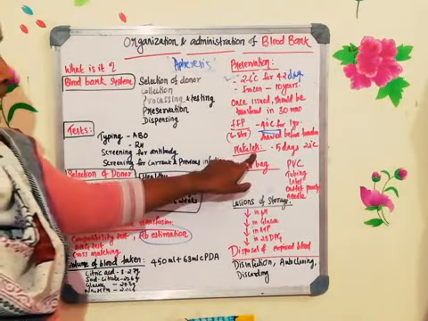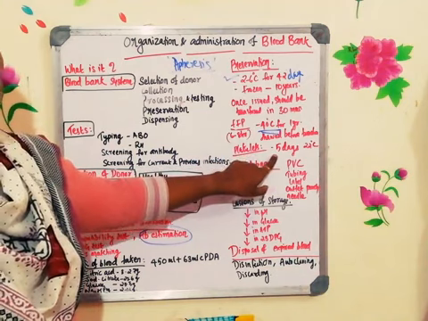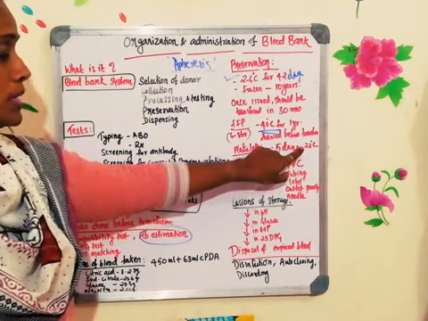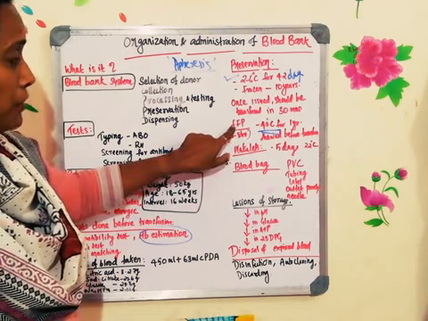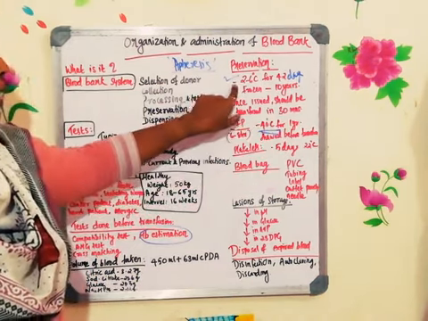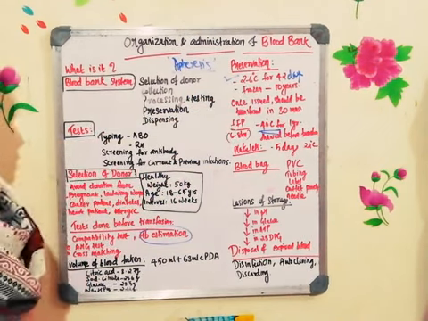And if you are separating the platelets, they can be stored for 5 days at 22 degrees centigrade. 22, remember, not -22, 22 degrees centigrade. You can keep the platelets for 5 days. For fresh frozen plasma, -40 degrees centigrade for 1 year, and whole blood you can preserve at 2 to 6 degrees centigrade for 42 days.